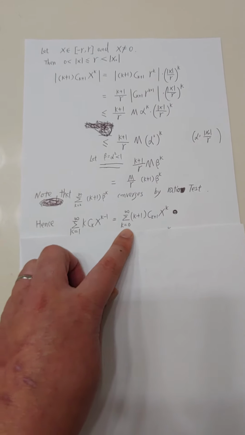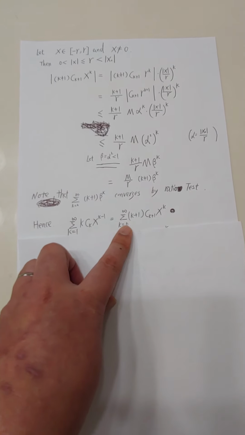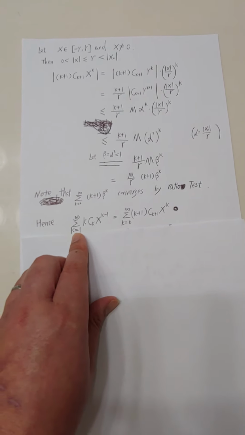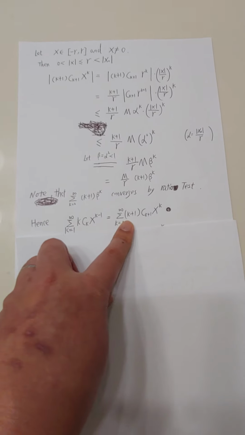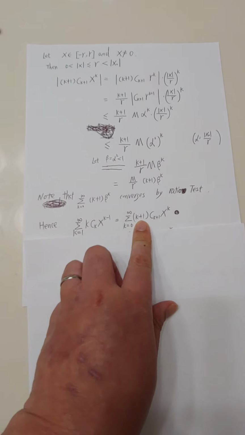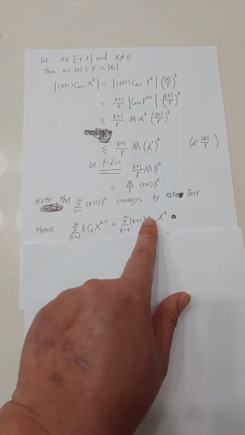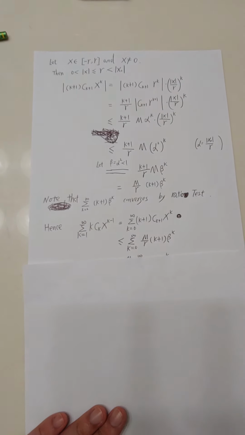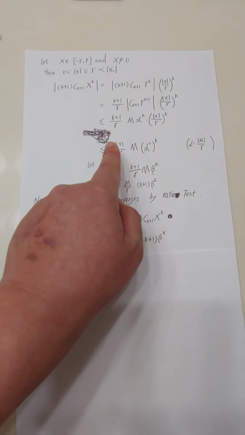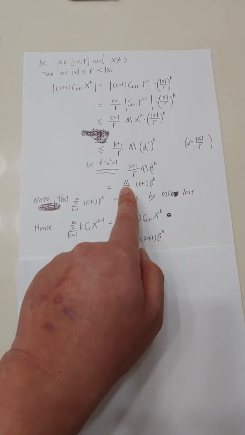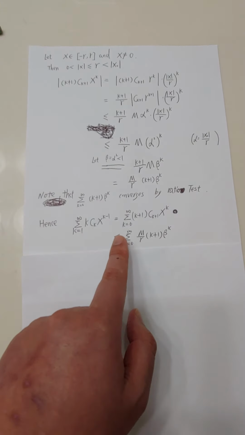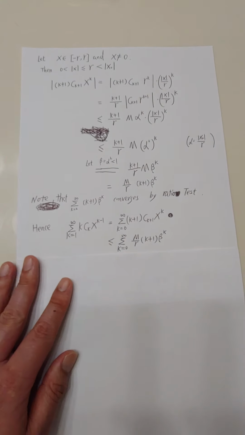So this series is equal to, so we want to write k from 0 to infinity, but here k is from 1. So let's shift by 1 unit. So it becomes the same thing, right? Here, this is the general term of this one. So this one is bounded by this inequality, which is bounded by this series.